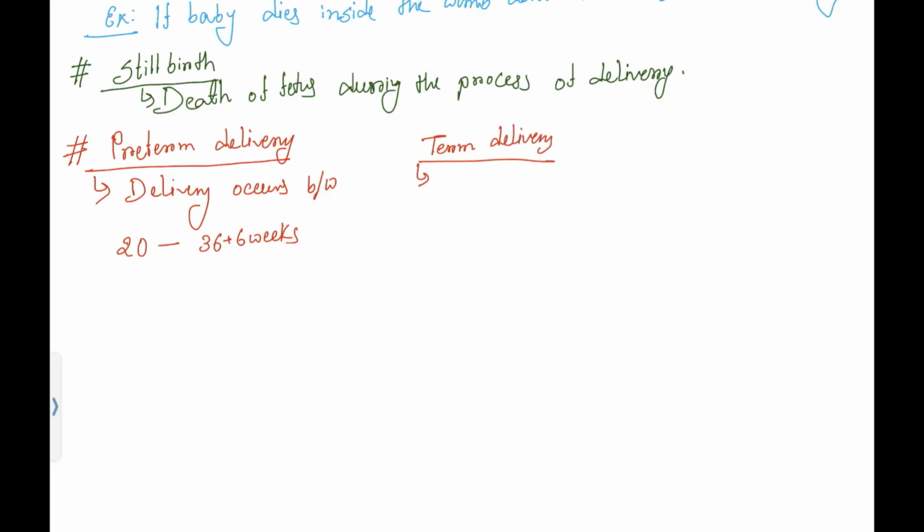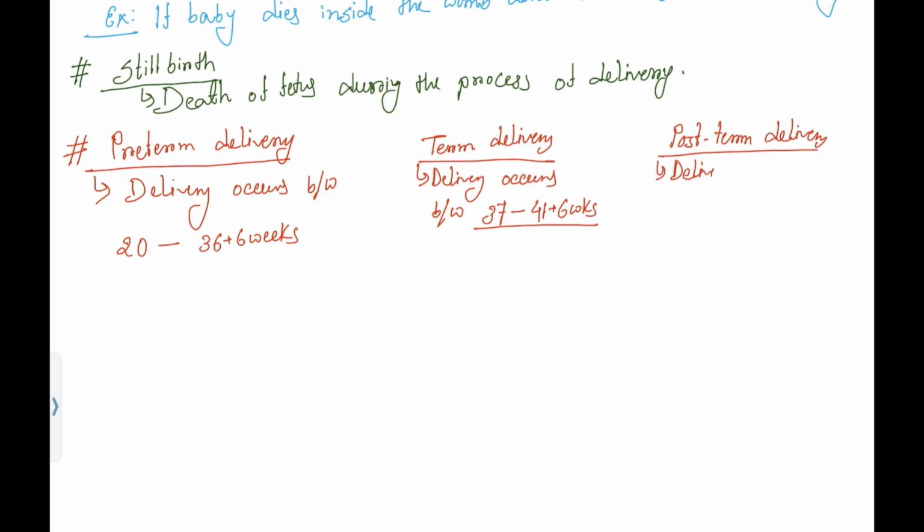Term delivery means if delivery occurs between 37 to 41 plus 6 weeks, we will call it term delivery. What is post-term delivery? If delivery occurs at more than or equal to 42 weeks, we will call it post-term delivery.